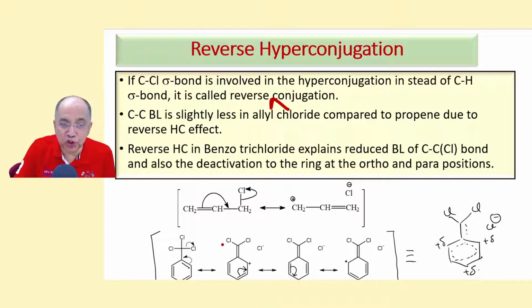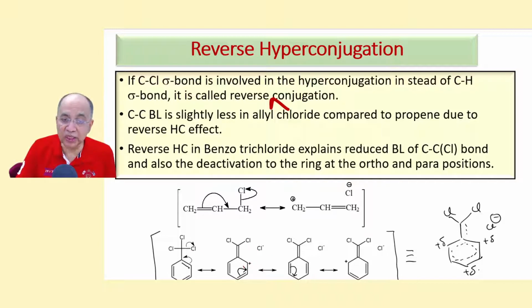Similarly, in benzotrichloride, CCl3, you can draw 1, 2, 3, 4 hyperconjugation structures for one chlorine. Similarly, the other chlorine can have another 4, and the other chlorine can have another 4. So this 2 electron shift will produce a plus charge here and a no bond with the chloride ion here.